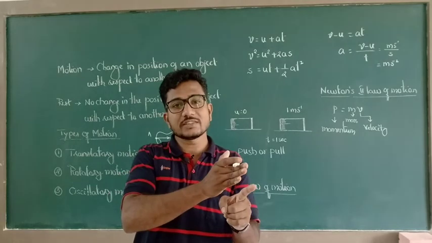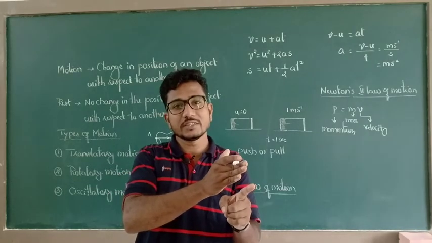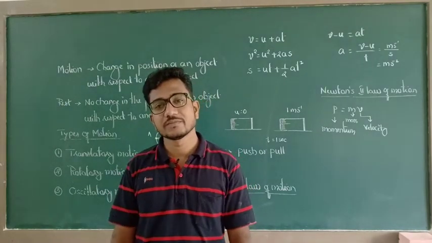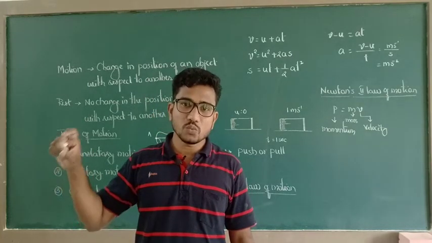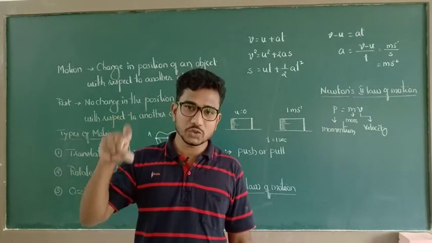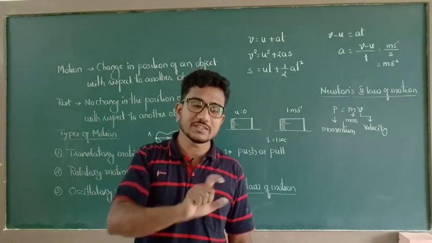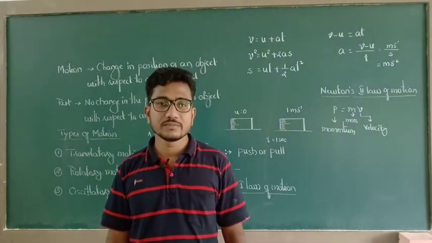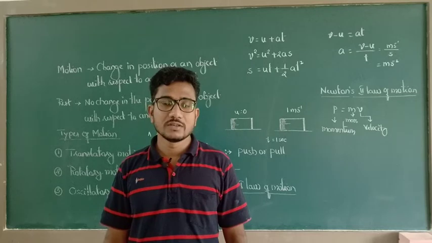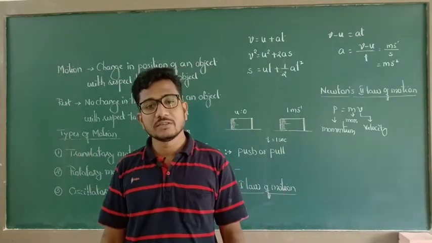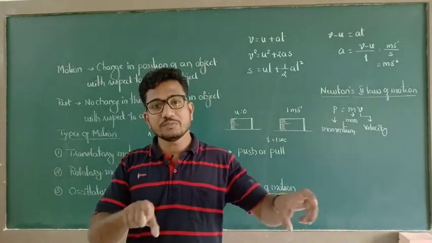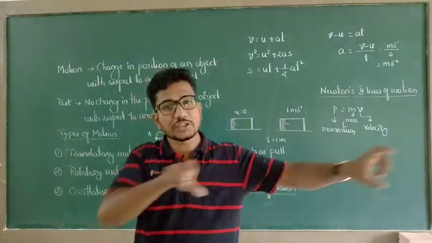After 3 seconds, 1 into 3 is equal to 3. So here the quantity of motion is 1, here it is 2, here it is 3. So this is nothing but momentum. The momentum of an object is in the direction of velocity.